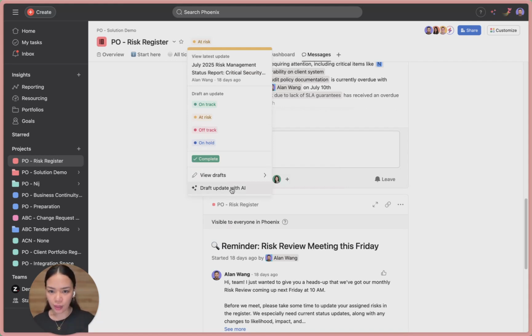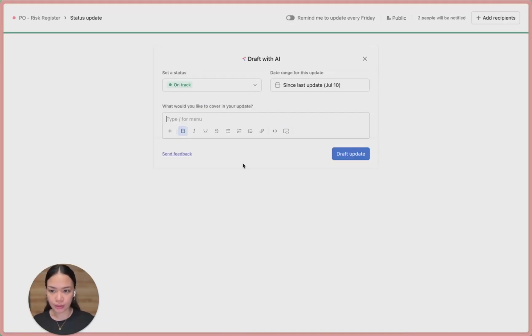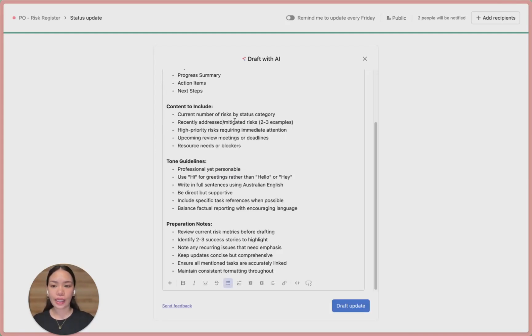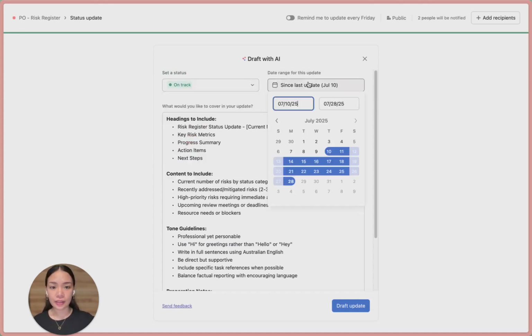When drafting with AI, you can provide as much input as needed, such as headings, key points to include, and your preferred tone, along with any other guidance you'd like it to follow. You'll also need to select the project status and date range, which tells the Smart Status what type of update to generate and what time period to summarize.